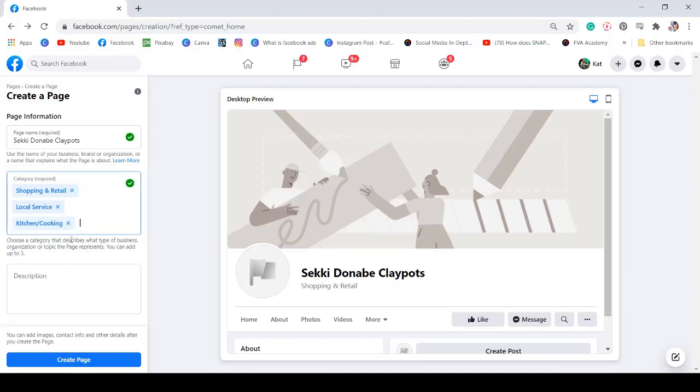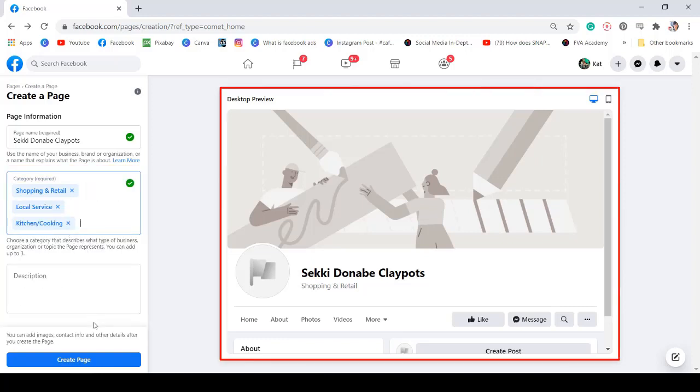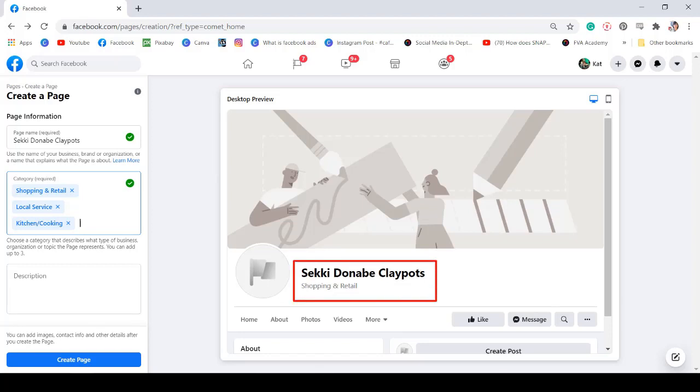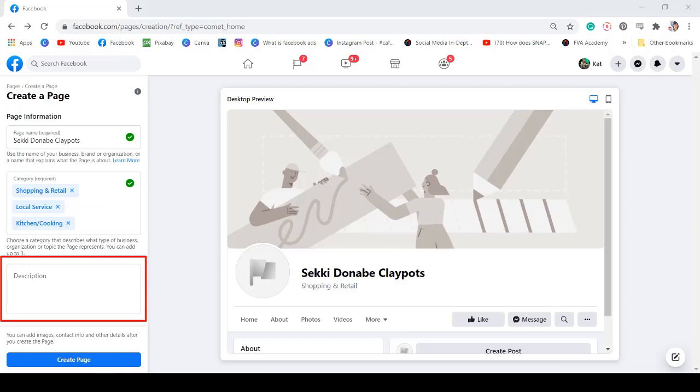In this window, you can see the preview of your Facebook business page. Here are your business name and the business category. You may notice that the first category that you place here is the category that will be visible under your page name's preview. Next, add a description on your Facebook page.